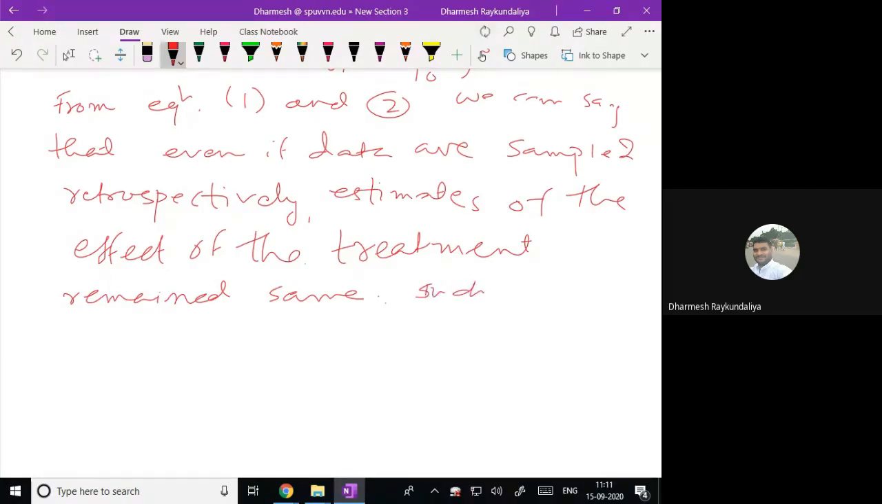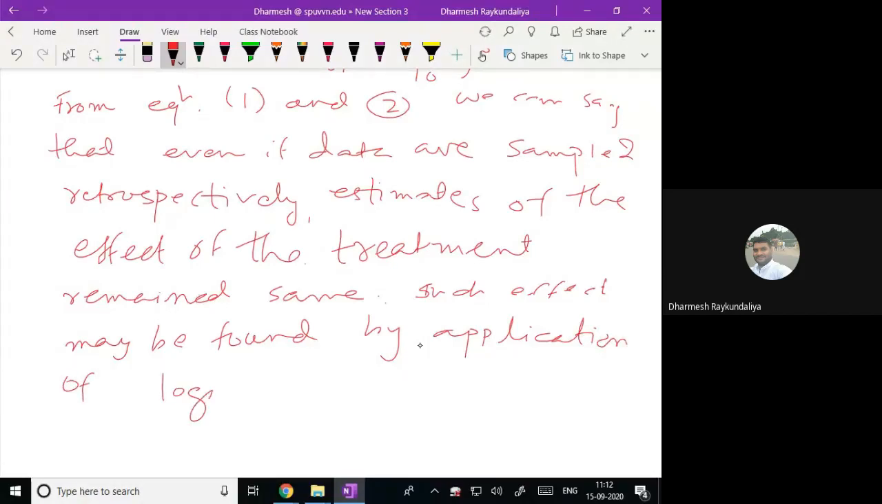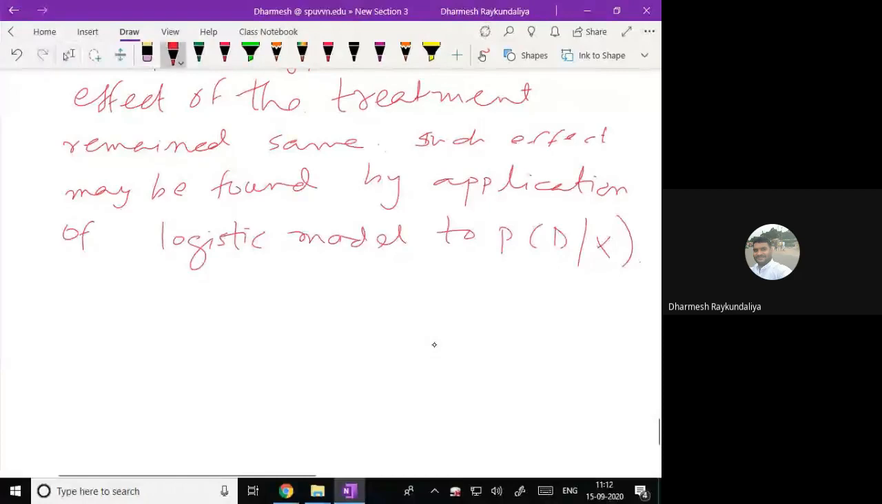Such an effect may be found by application of the logistic model to the probability of D given X. So what is the probability of D given X?